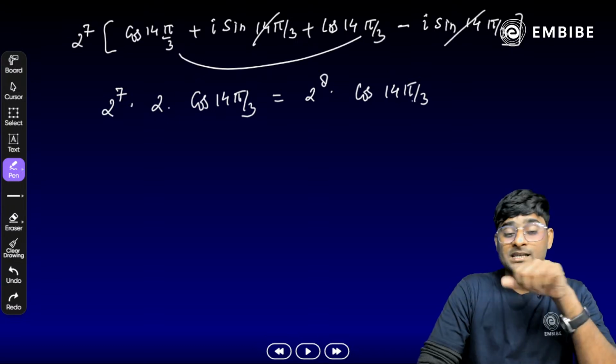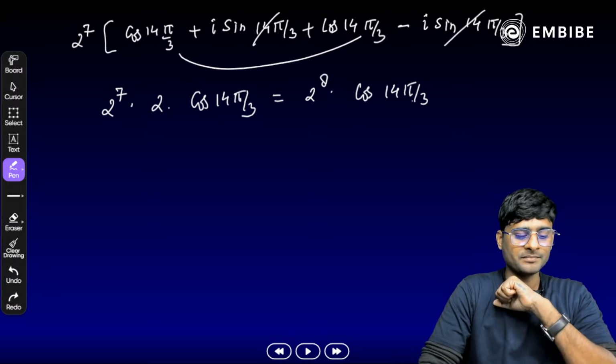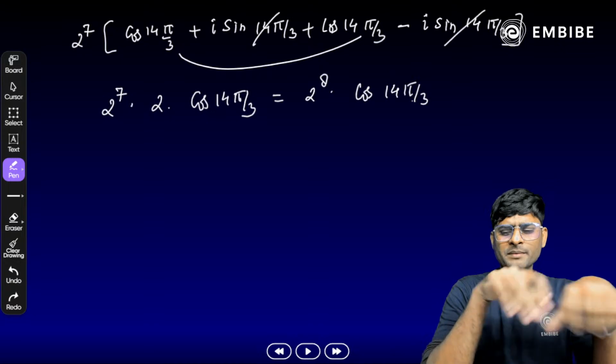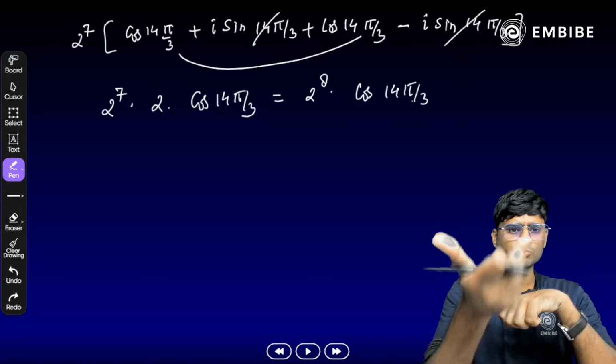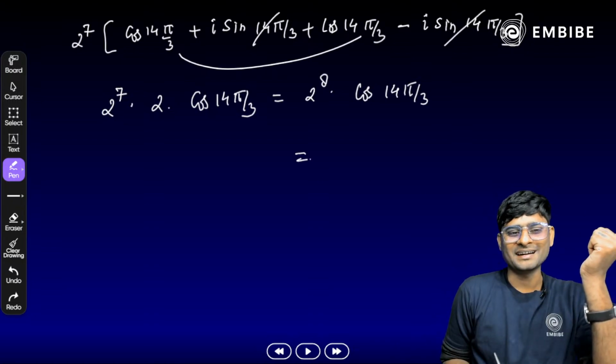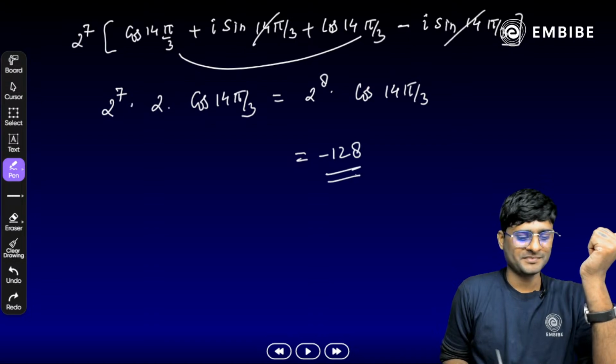Yes, बस आपको cos 14 pi by 3 का वैल्यू निकालना है. Okay, you can break here cos 4 pi plus 2 pi by 3. That is cos 2 pi by 3, और cos 2 pi by 3 को भी आप break कर सकते हैं. It will become negative. Yes. Minus 128 is the answer. Done.